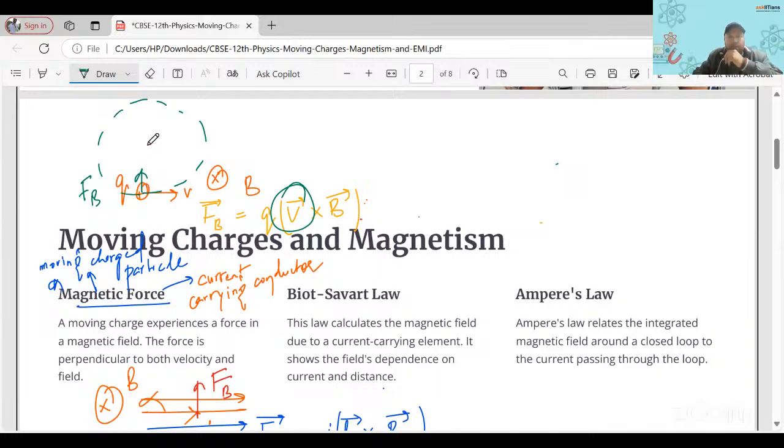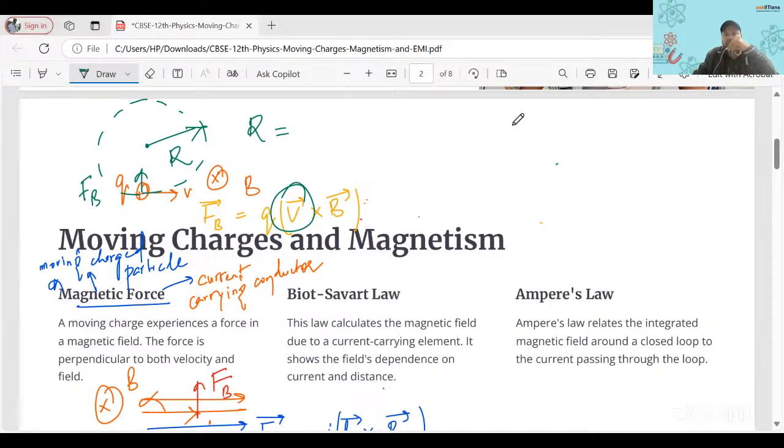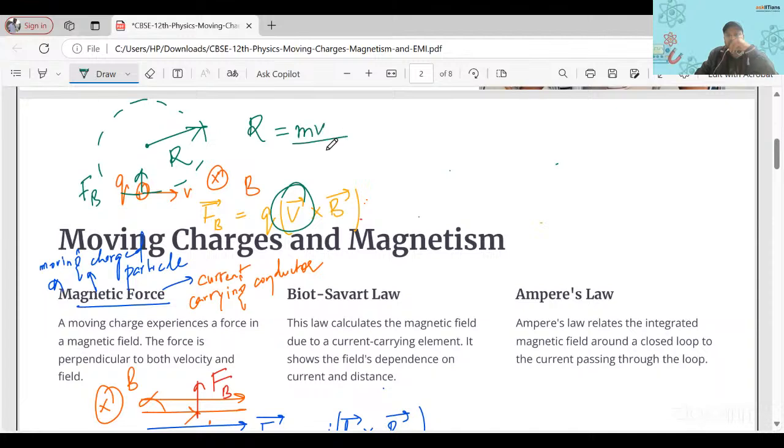Can you tell me what should be the radius of that circle? Very important formula. Great, Shah. Great, Jasim. It is mv by qB. This is the radius of the circular path. So these two concepts related to magnetic force are important: the magnetic force on a moving charged particle, a single charged particle, and the magnetic force on a current carrying conductor.